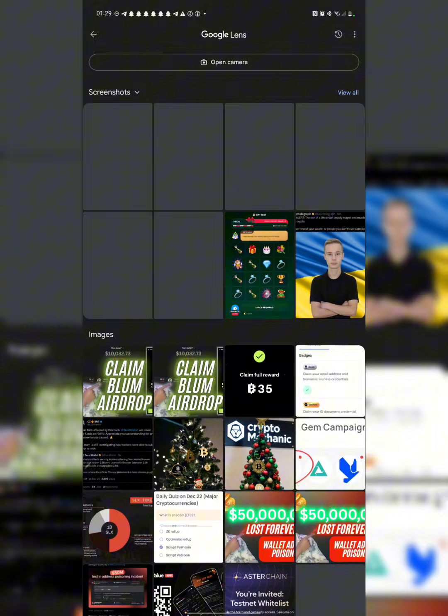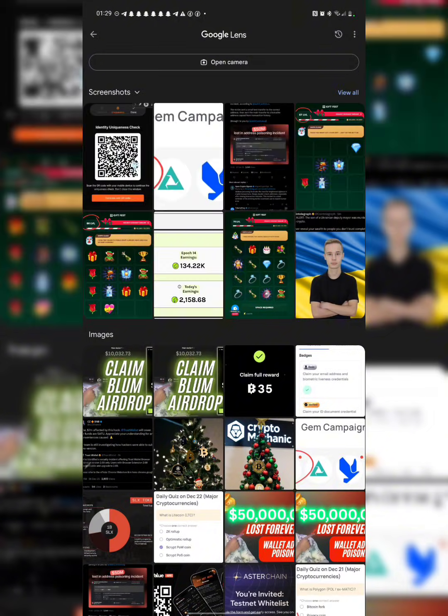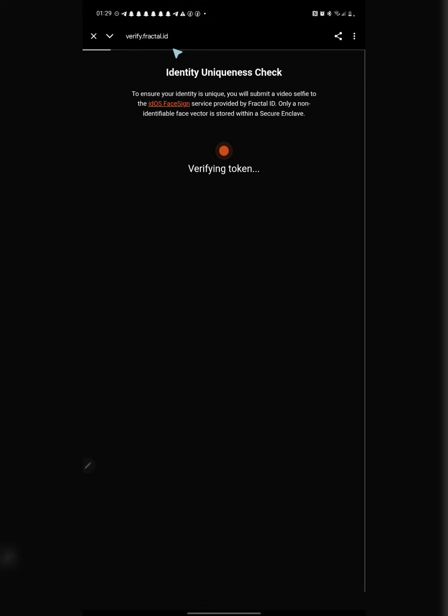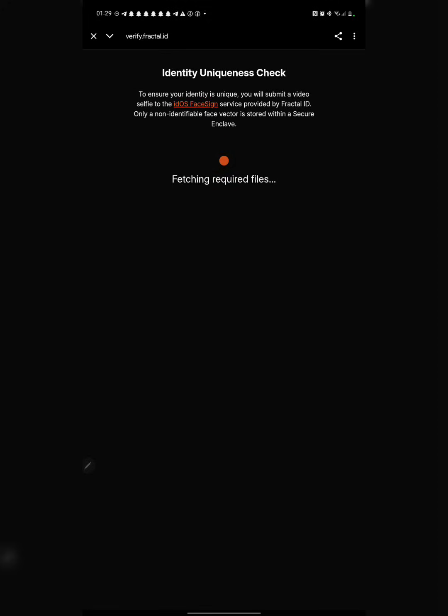Okay, from here right now you can see the image right here. You select the image, it opens your gallery, then you select the image you cropped, and they are going to be scanning it immediately right now, and they are going to be asking you to visit the website. You click on website right now. They are going to be taking you to the particular website, which is verify.fractal.id, and over here you can see they are currently fetching required file. Just give it a little time to load up completely.